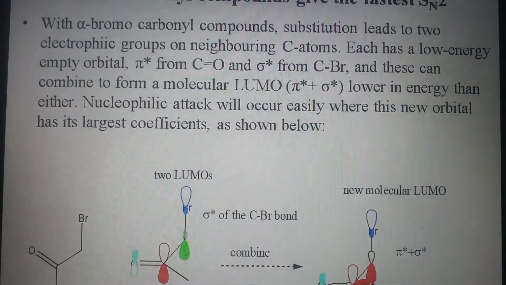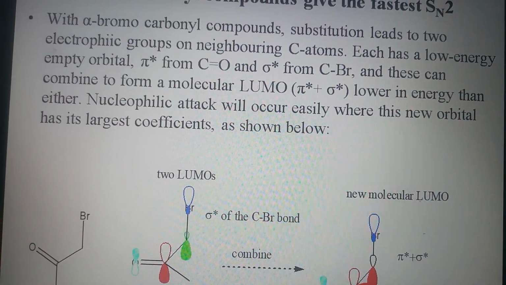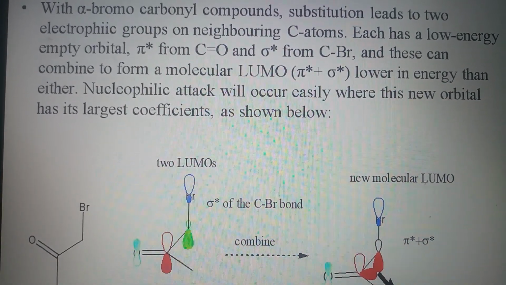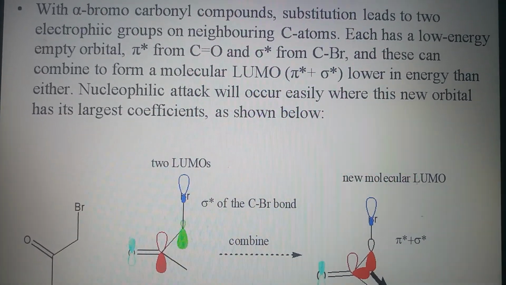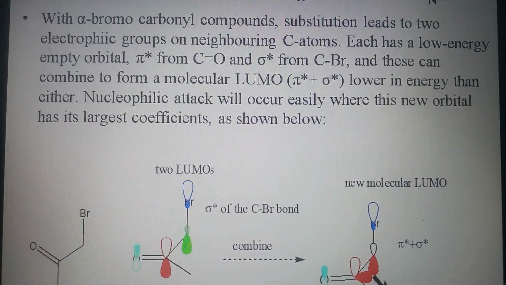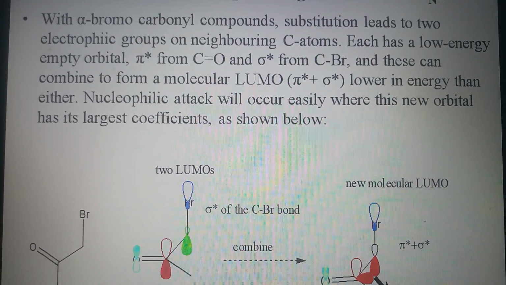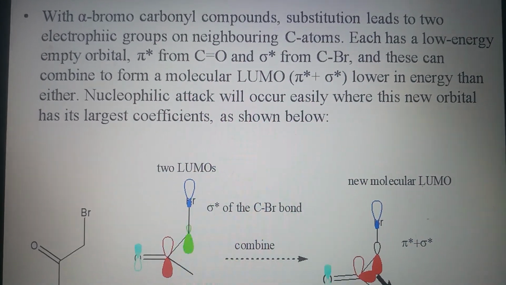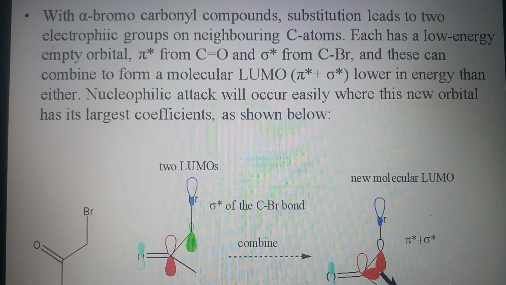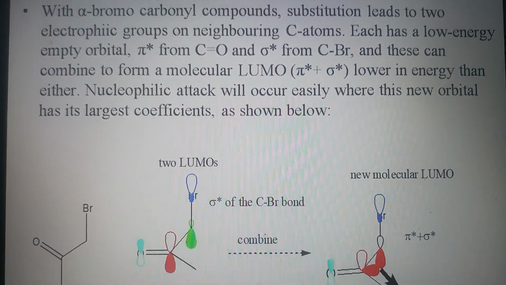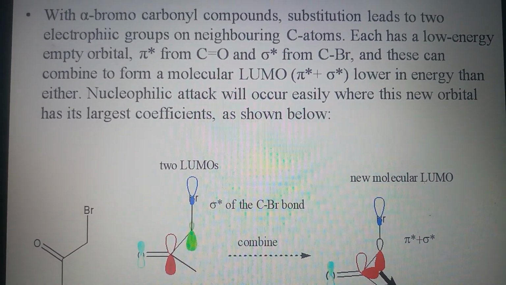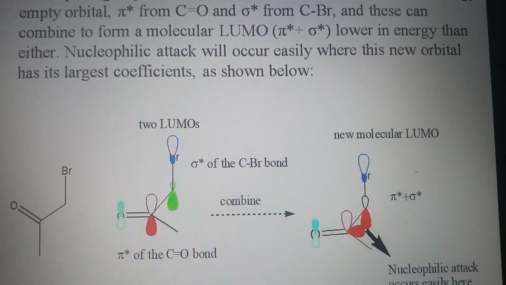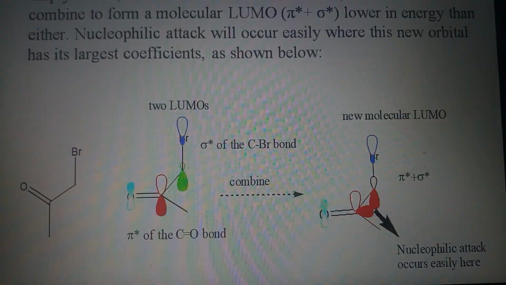So each has a low energy empty orbital, pi star from carbonyl and sigma star from the C-Br bond, and these can combine to form a molecular LUMO, pi star plus sigma star, lower in energy than either. Nucleophilic attack will occur easily where this new orbital has its largest coefficients, as shown here in this diagram.